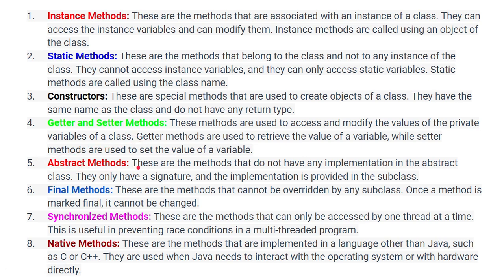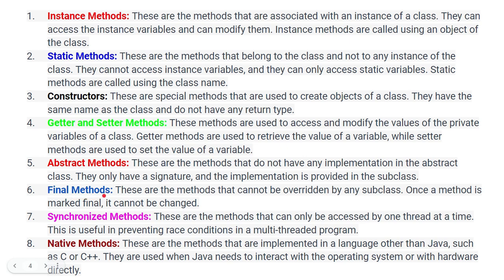What is an abstract method? These are methods that do not have any implementation in the abstract class. They only have a signature, and the implementation is provided in the subclass. That is called an abstract method. We can create an abstract method only inside an abstract class or an interface.